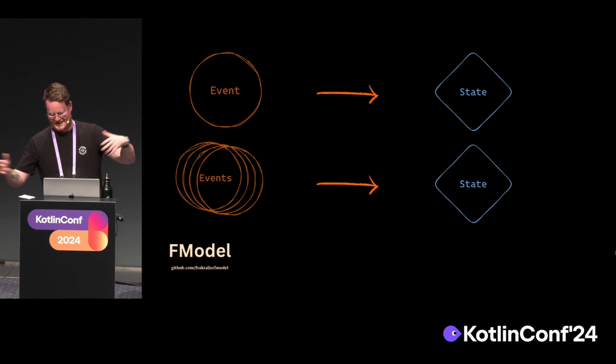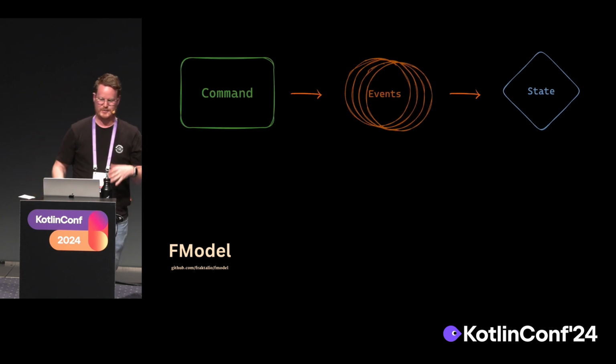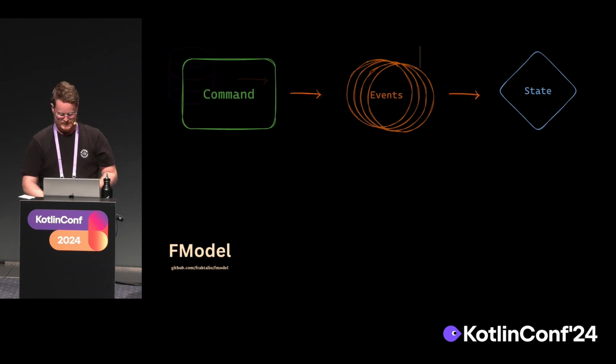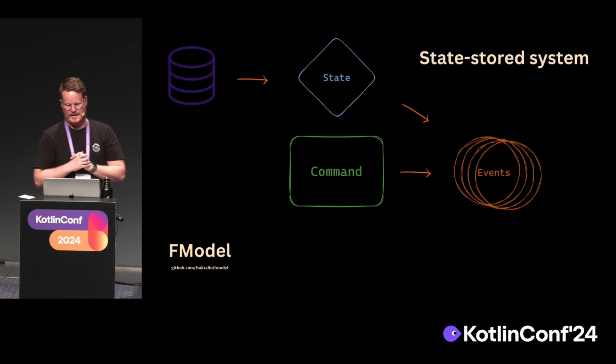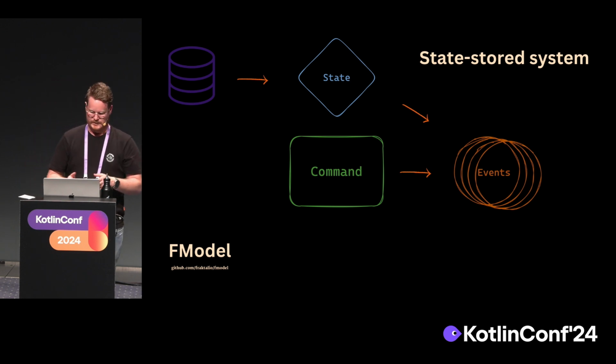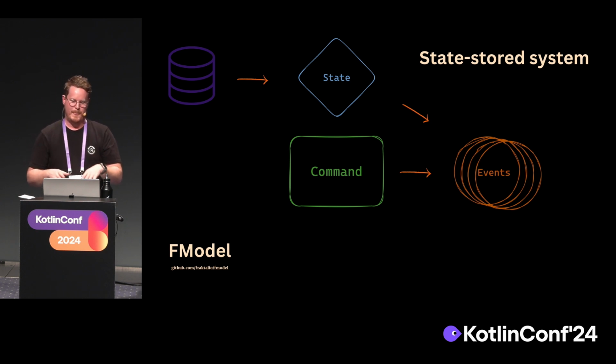And if we further encapsulate this behavior, we can see this long relationship. So we set the intention, something happened, we calculate state. And in more traditional systems, what we most commonly see today is that we store the state. So the current user is stored in the database.